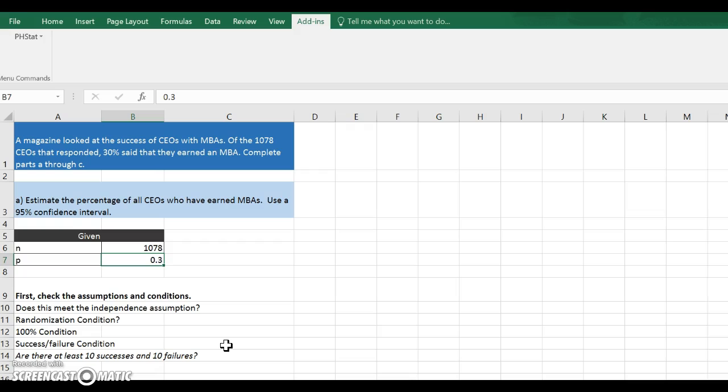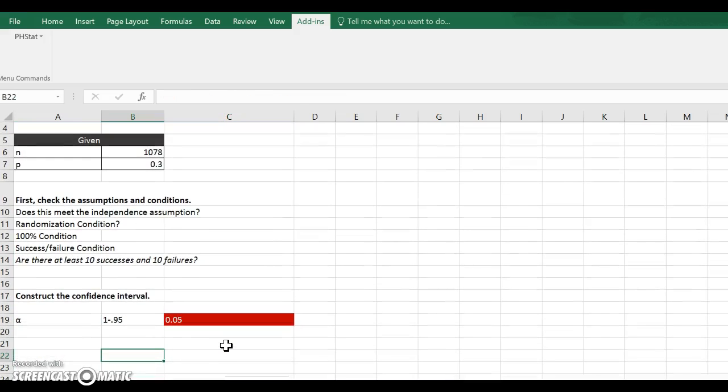Then you have a success/failure condition. The number of successes and the number of failures should each be at least 10. And in this case, I think you can tell that it does equal at least 10 for both. A success would be that the CEO has an MBA, and a failure would be that the CEO does not have an MBA.